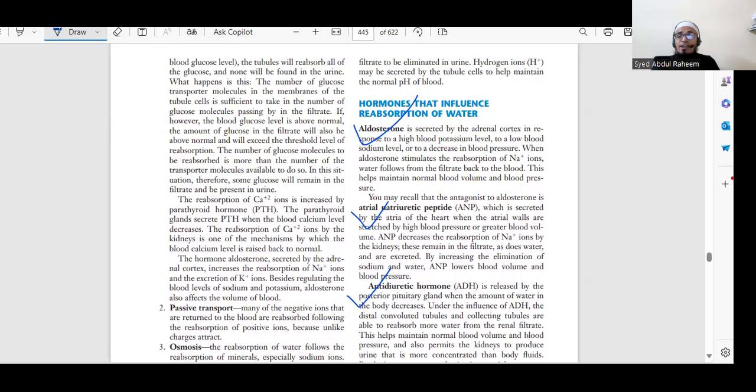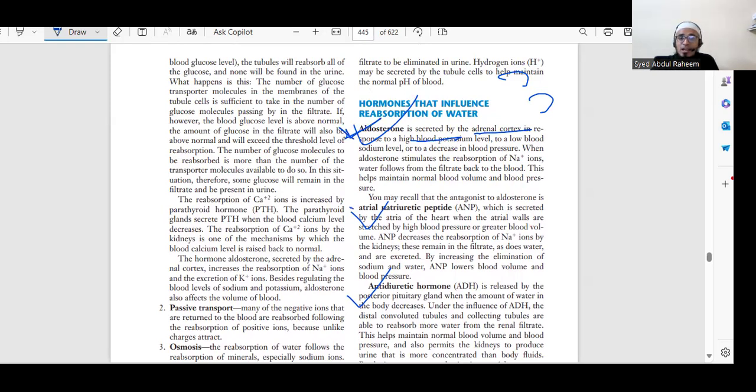What does aldosterone do in the adrenal cortex? So we have the medulla and the cortex. It will respond to a high blood potassium level. If there is a high level of blood potassium, what will aldosterone do? Aldosterone will release a large amount of potassium into the urine. And if it is less, it will reabsorb. So the work of sodium and potassium is done by aldosterone.